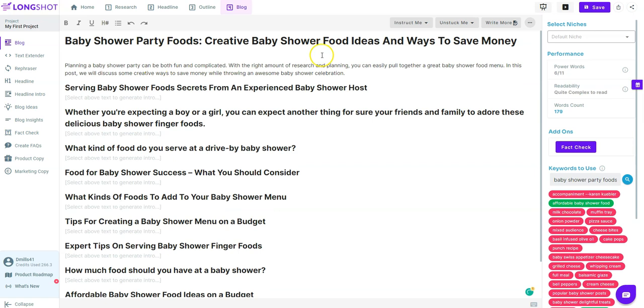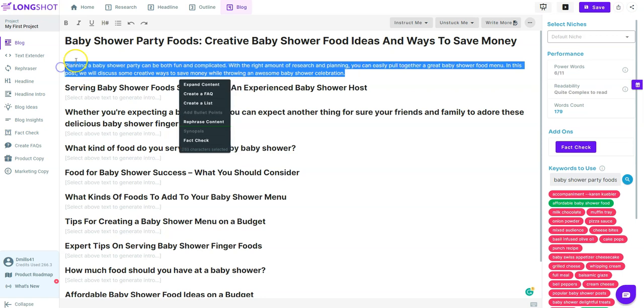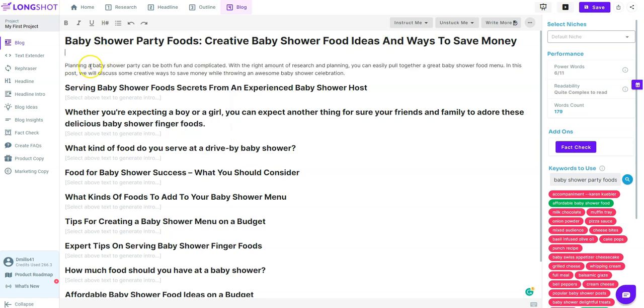Creative baby shower food ideas and ways to save money. Okay. And it already wrote an intro paragraph for us right there. Planning a baby shower party can be both fun and complicated. With the right amount of research and planning, you can easily pull together a great baby shower food menu. In this post, we will discuss some creative ways to save money while throwing an awesome baby shower celebration.